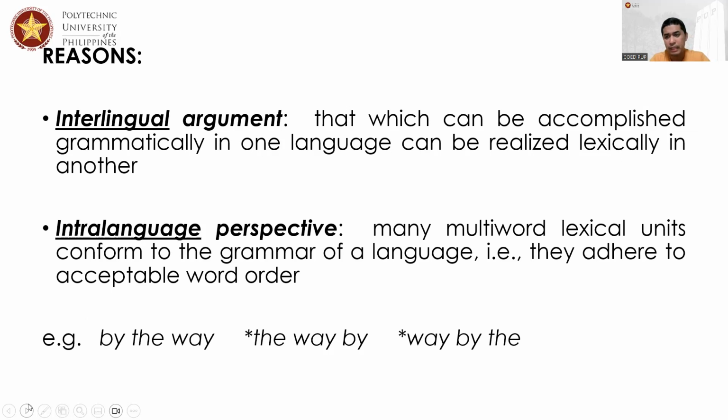Now, there are two possible reasons why a lexicogrammar needs to be observed. Number one, interlingual argument. Number two, intra-language argument or perspective. When we say interlingual argument, that means the way we say things in Filipino may not be realized lexically, grammatically in other languages like English. When we say intra-language perspective, remember, language is arbitrary. Its order is arbitrary. Its meaning is likewise arbitrary.